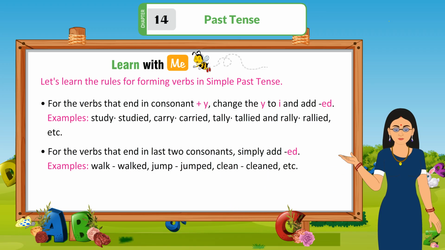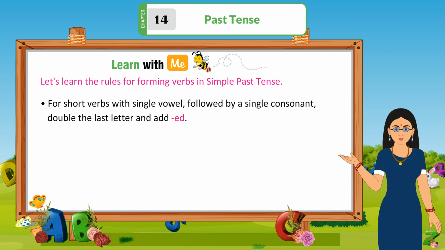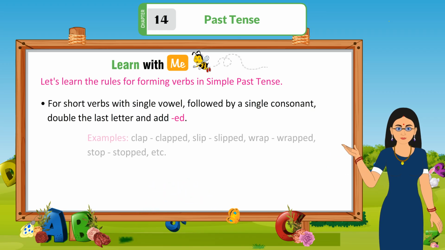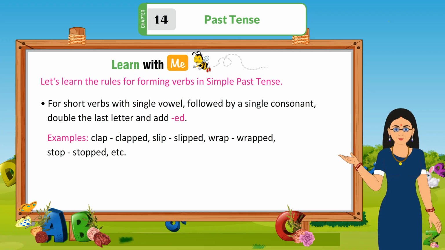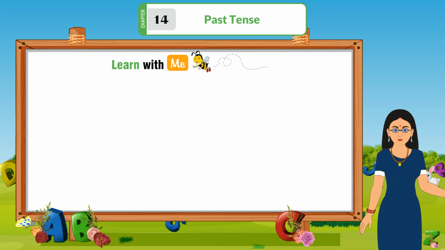For the verbs that end in the last two consonants, simply add ed. Examples: walk, walked; jump, jumped; clean, cleaned, etc. For short verbs with a single vowel followed by a single consonant, double the last letter and add ed. Examples: clap, clapped; slip, slipped; rap, rapped; stop, stopped, etc.